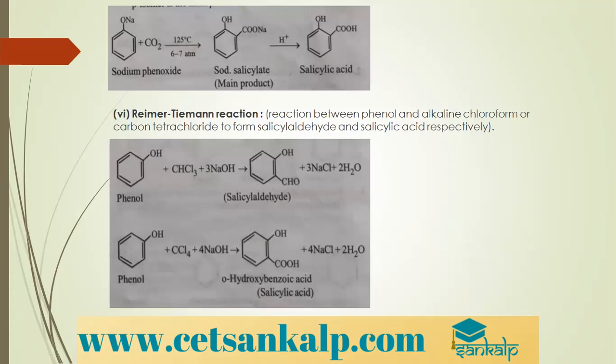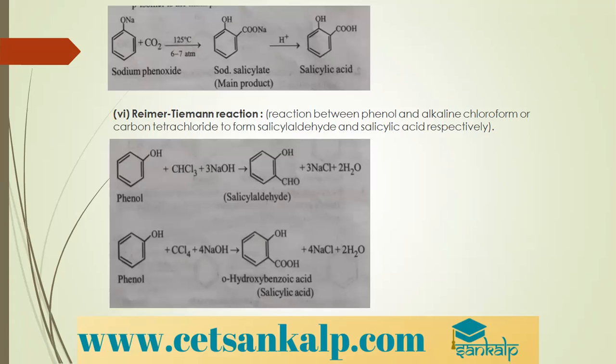So this is the reaction. Sodium phenoxide, when treated with carbon dioxide at 125 degrees Celsius and 6 to 7 atmospheric pressure, gives sodium salicylate, a sort of phenolic benzoate. This on acidification gives us salicylic acid. Two very important reactions: one is Kolbe's reaction and another is the Reimer-Tiemann reaction. So what is the Reimer-Tiemann reaction?